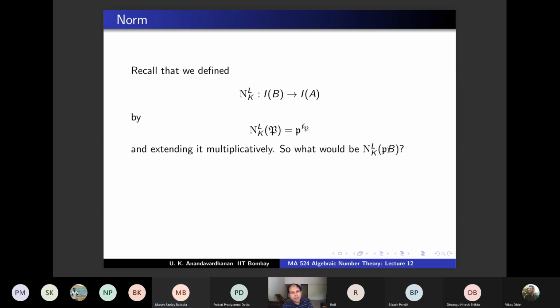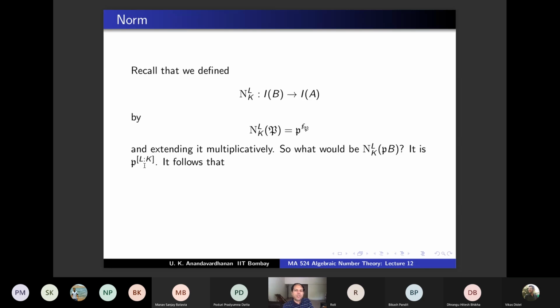So pB is P1 power e1. The norm of P1 itself is p power f1. So what is the norm of P1 power e1? Extending it multiplicatively, p power summation e_i f_i. But what is summation e_i f_i? Degree of L over K. So this answer is p power degree of L over K. Clear? So we just proved that this is p power degree of L over K.